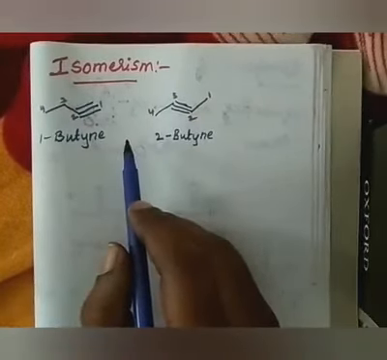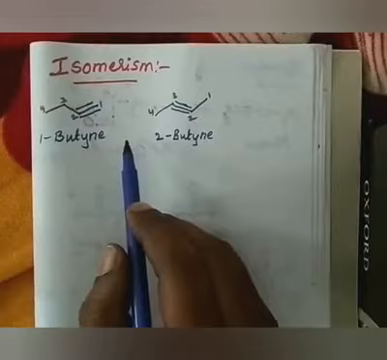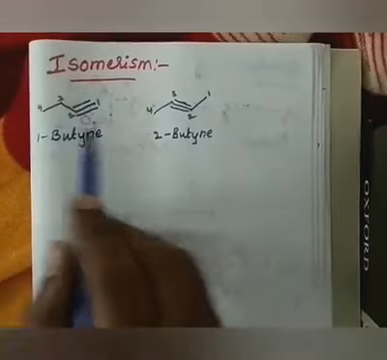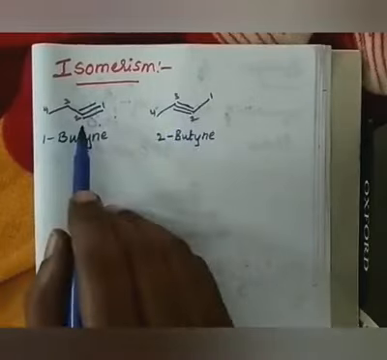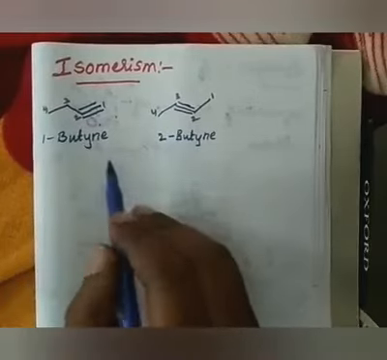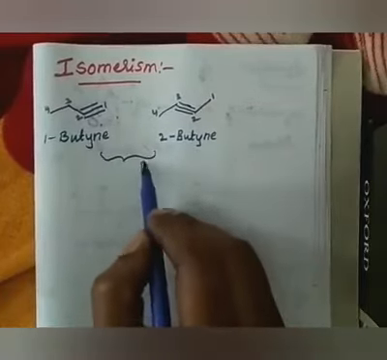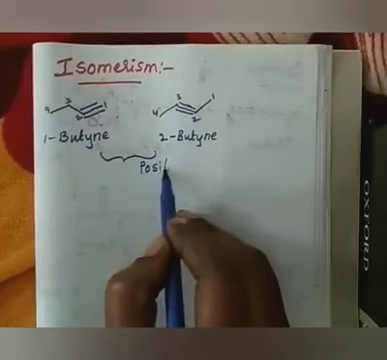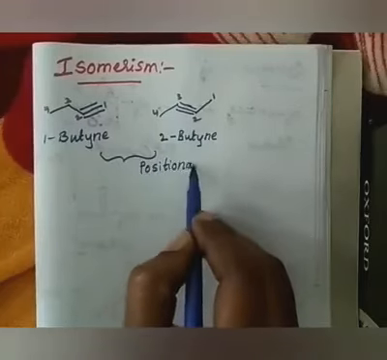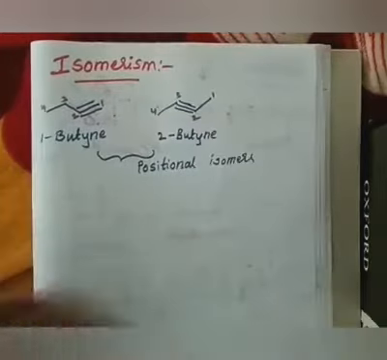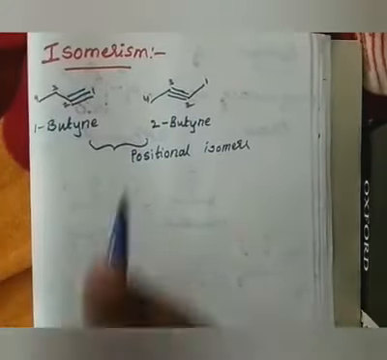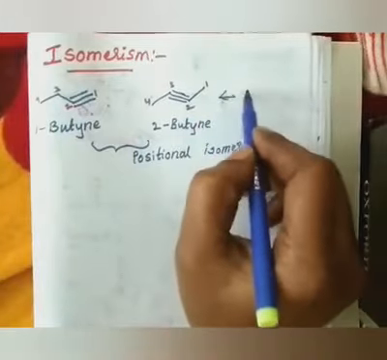But what isomers are they? Because we have studied chain isomers, positional isomers and all. Here the triple bond position is different, in the first place and in the second place. Therefore, these are called positional isomers. This is for butyne.